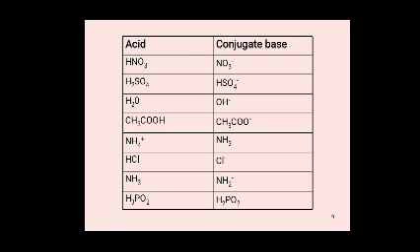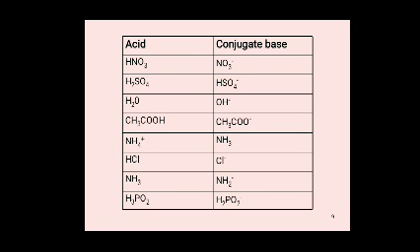Acid and its conjugate base. HNO3, its conjugate base NO3 minus. H2SO4, its conjugate base HSO4 minus. H2O, its conjugate base OH minus. CH3COOH, acetic acid, its conjugate base CH3COO minus.